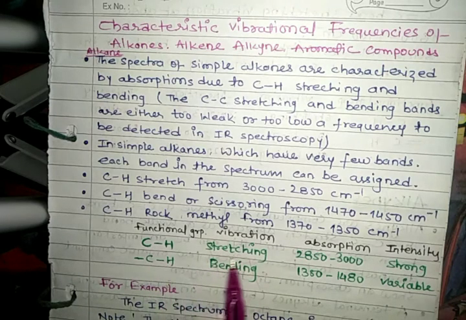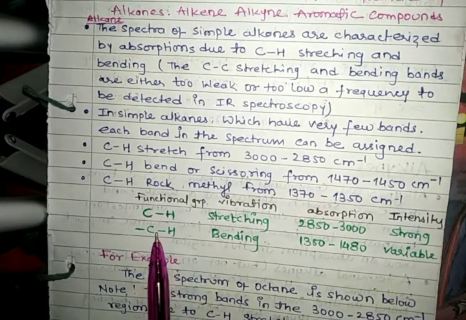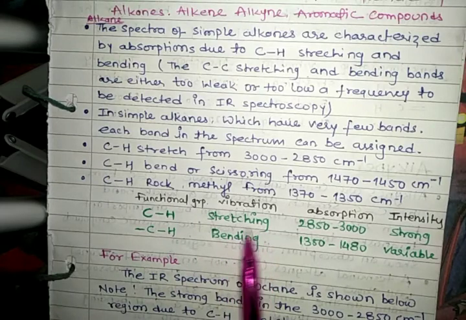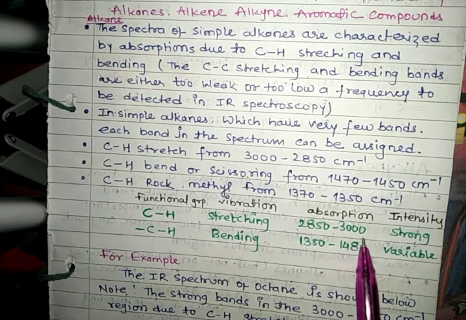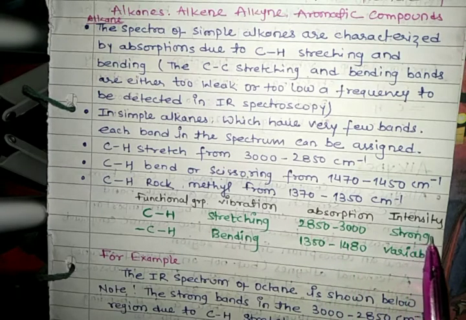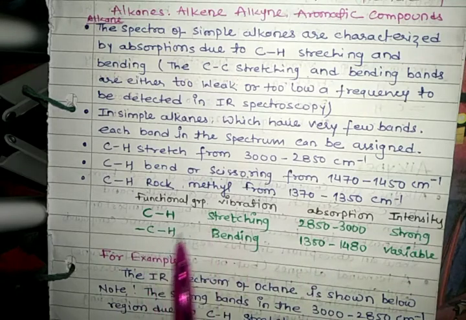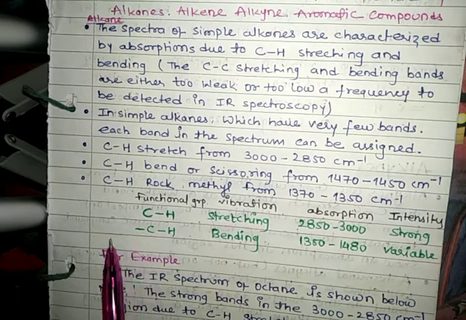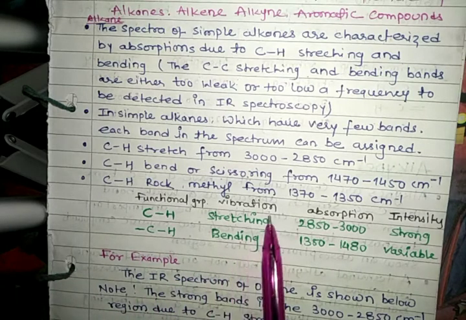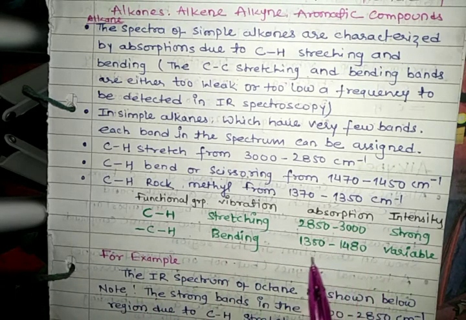Next we see functional groups and their vibrations with their absorption frequencies. If we have the functional group carbon-hydrogen, the vibration is stretching and the absorption is 2850 to 3000, and the intensity is very strong. And when we have carbon-hydrogen attached to another alkyl group, the vibration is bending and the absorption is 1350 to 1480, and the intensity is variable.